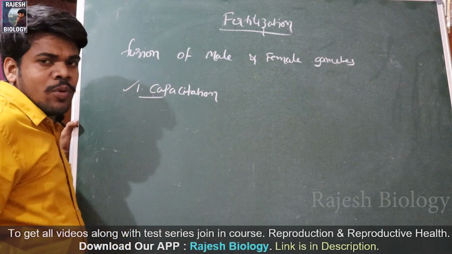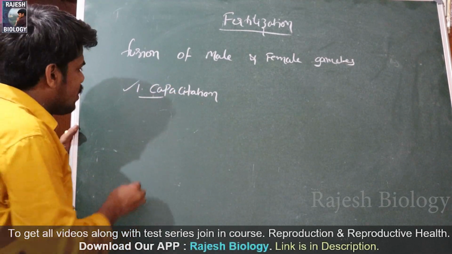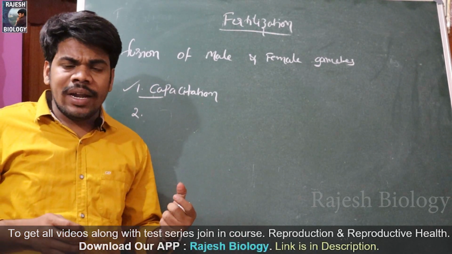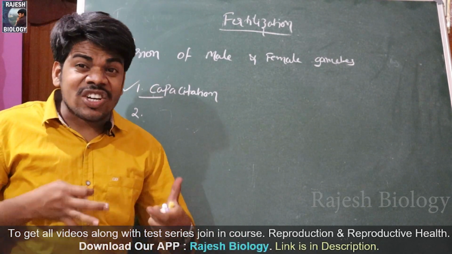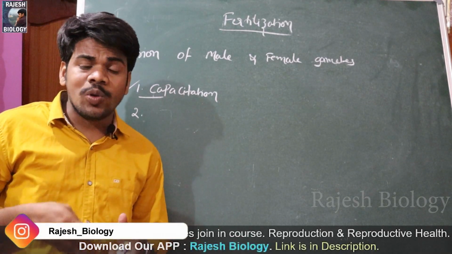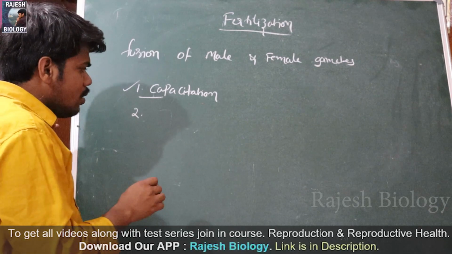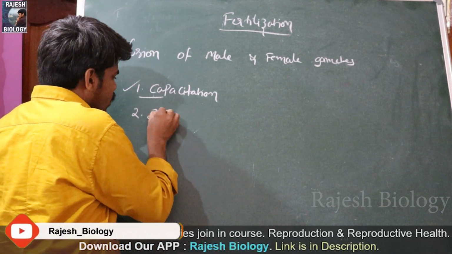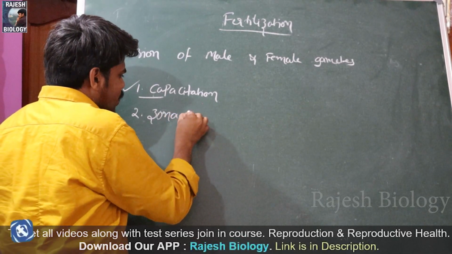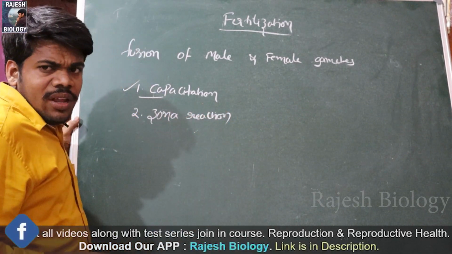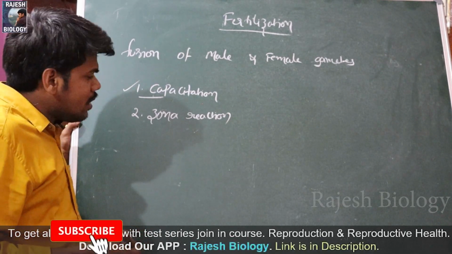I'm going to explain the capacitation process. Next, they try to reach the ovum, and for that they struggle. There is so much struggle in the female reproductive tract to reach the ovum. After the struggle they reach the ovum, and here the zona reaction and acrosomal reaction take place.